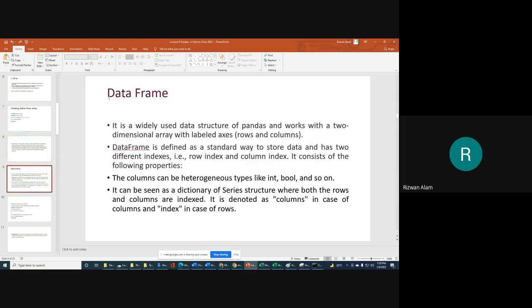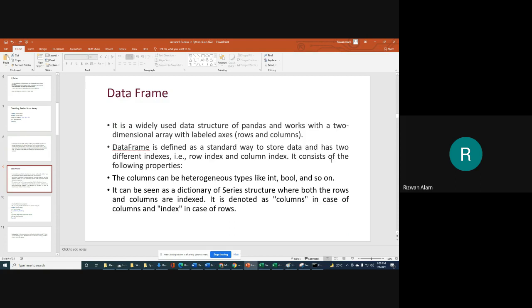Next we will come to data frame. So how can we create a data frame? As I told you, if you have a multiple-column data set, then we will use a data frame. A data frame is defined as a standard way to store data and has two different indexes: a row index and a column index, because we are going to store in tabular fashion.